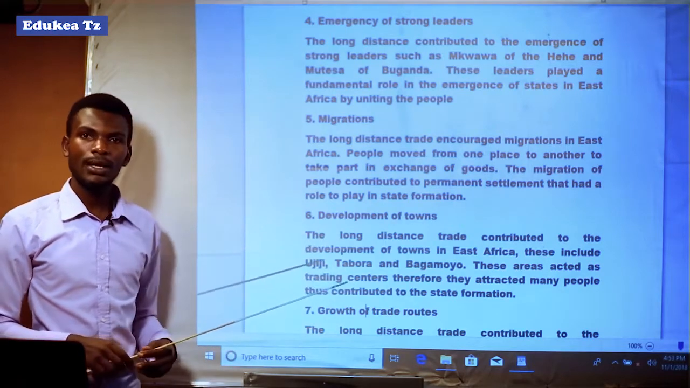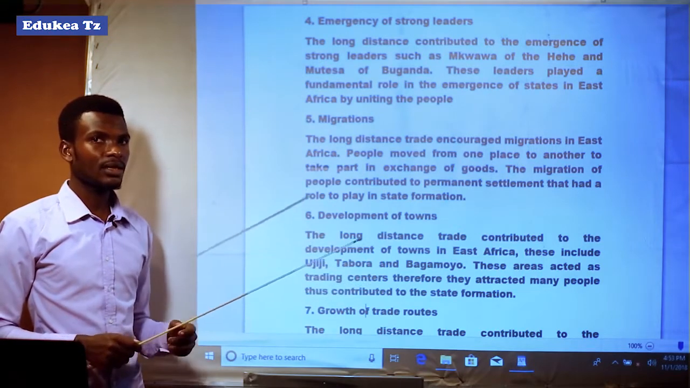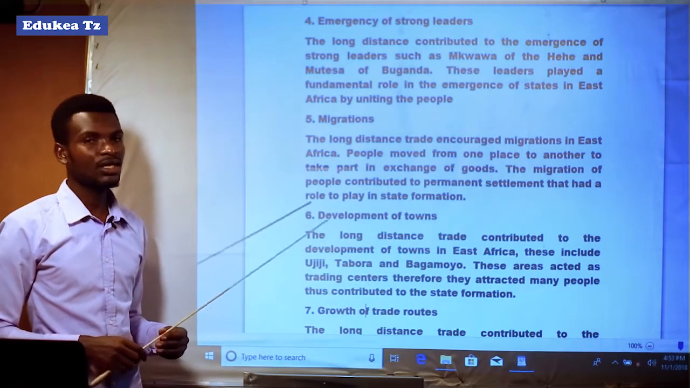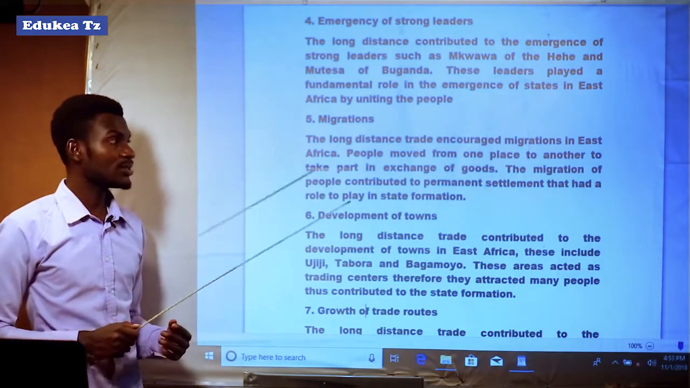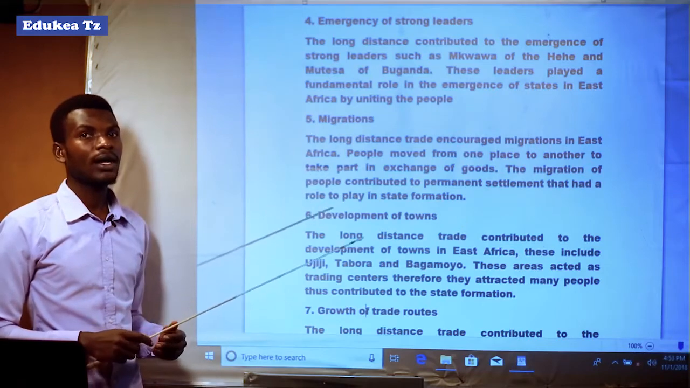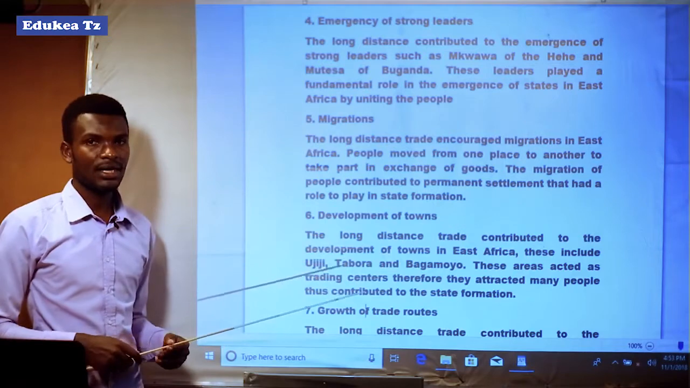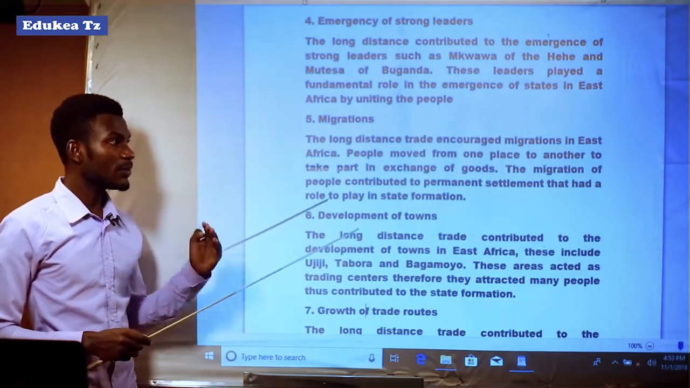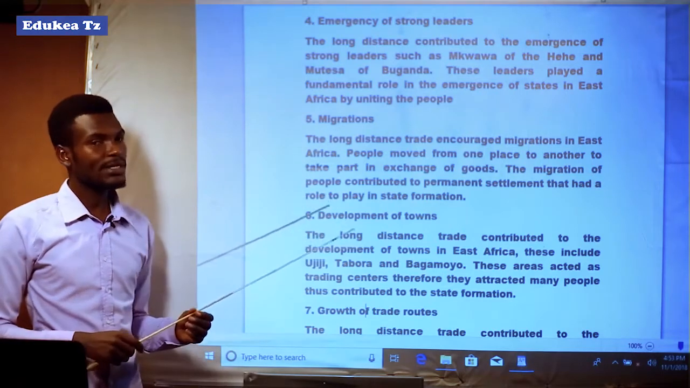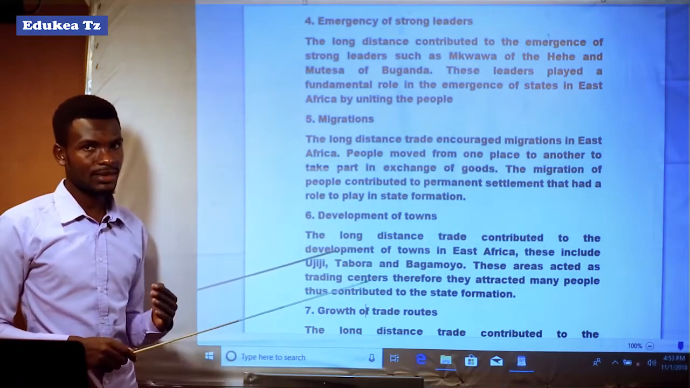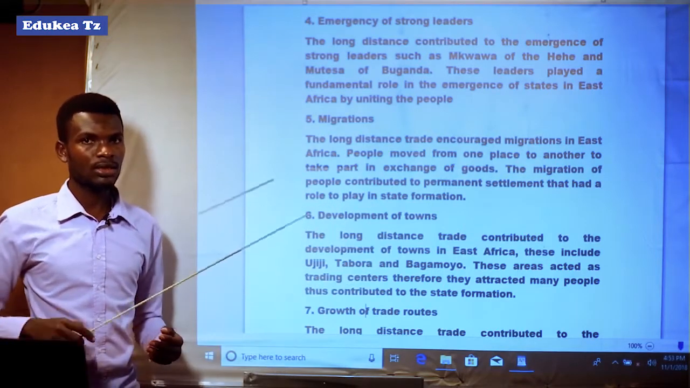You can see the example as the presence of people of Arab origin in Tabora. This was the result of the long distance trade, because the Arabs migrated from the coastal areas to the interior part of East Africa, and they established permanent settlement there, and that's why the leader of Nyamwezi managed to form the state, because of the people who migrated from the coast to the interior part of East Africa.